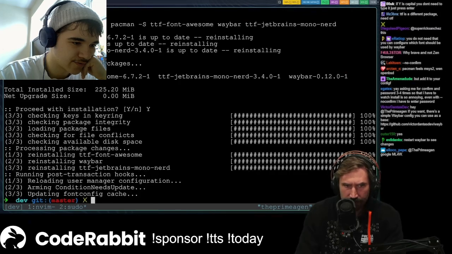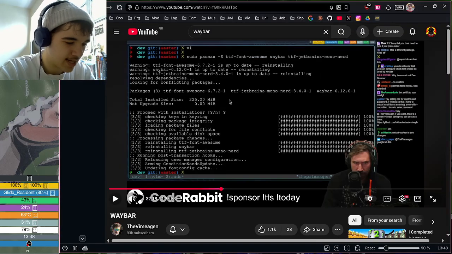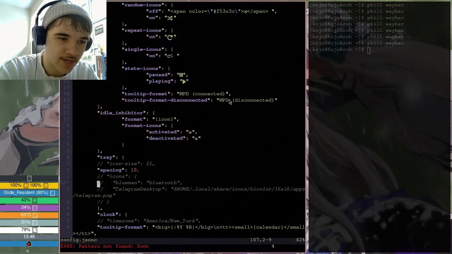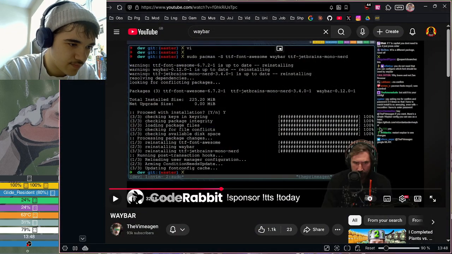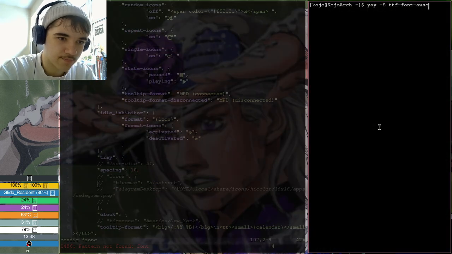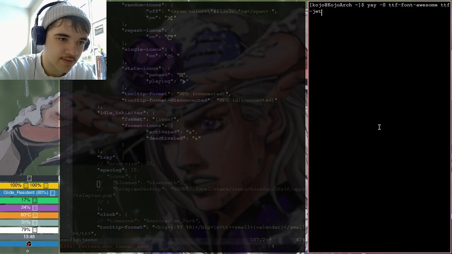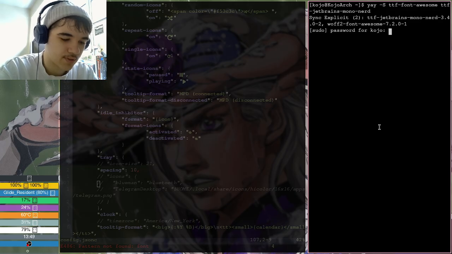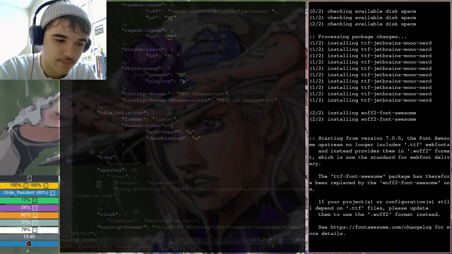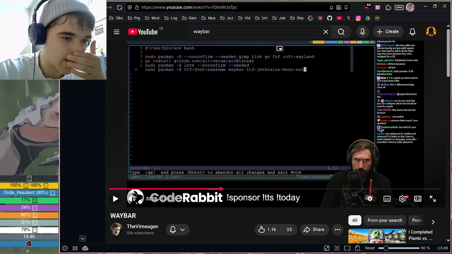Everything's already up to date. I think I already have everything installed. I think I might have that font, but just in case, I'll install it again. I definitely have JetBrains Mono. I don't know if I have the nerd version. So let's yay TTF font awesome and TTF JetBrains mono nerd. Get both of those. Okay, they're installed. And then how do I apply it to my Waybar?